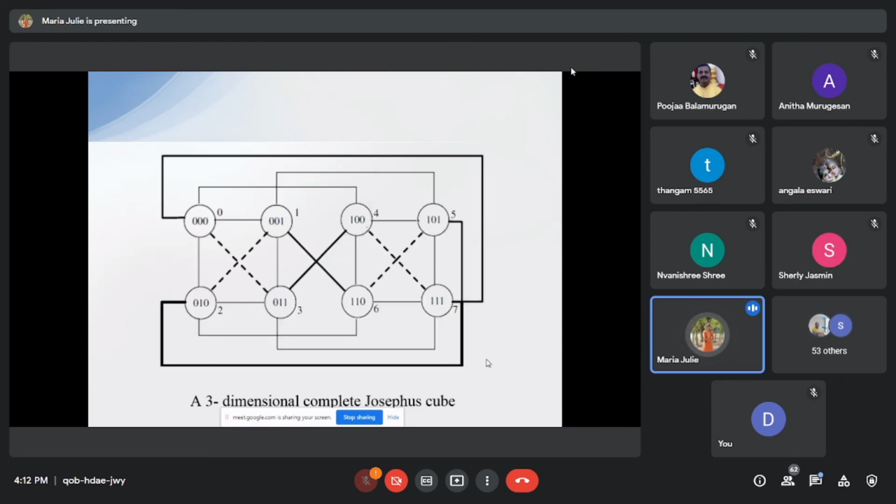This is the structure of a three-dimensional complete Josephus cube. It has 2 power n vertices and it is a regular graph, that is an (n+2)-regular graph. The thin lines represent H edges, that is Hamming or Hilbert cube edges, the dashed lines represent J edges, that is Josephus edges, and the thick lines represent C edges, that is complementary edges.